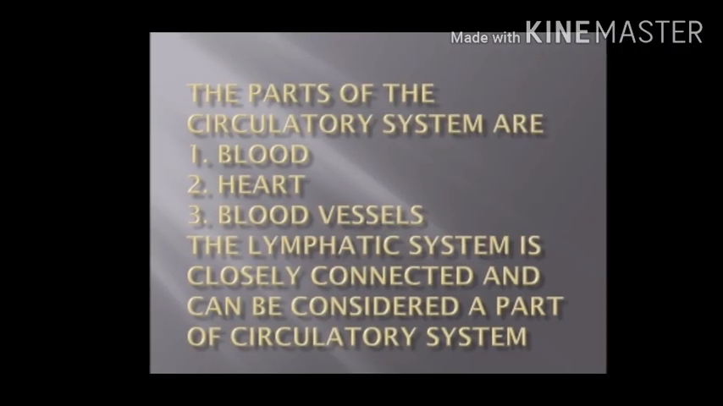The parts of the circulatory system. There are three parts of the circulatory system. They are blood, heart, and blood vessels. The lymphatic system, which is nothing but the immune system, which provides the defense mechanism against diseases, is closely connected and can be considered a part of circulatory system.